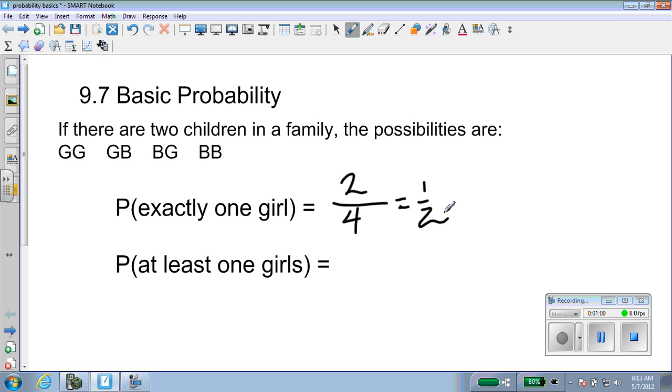The probability that there is at least one girl, well, 2 girls is at least one girl. That's at least one girl, and that is also at least one girl. So there are 3 of the 4 possibilities showing at least one girl. So this is an example of if you're given the entire set of possibilities, then counting the things that will be successes and putting that in a fraction over the number of possibilities is the answer to our probability question.